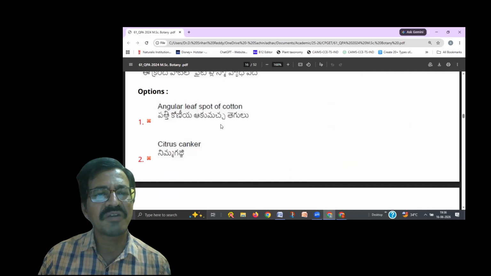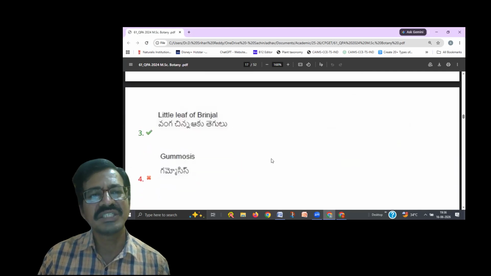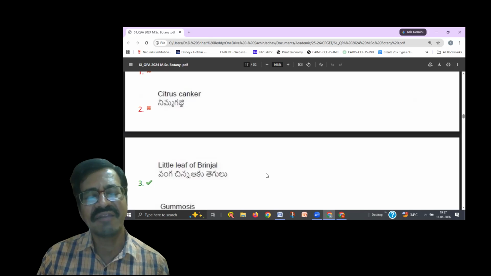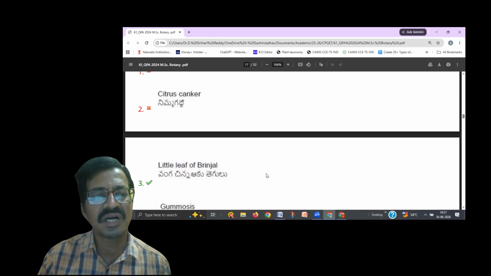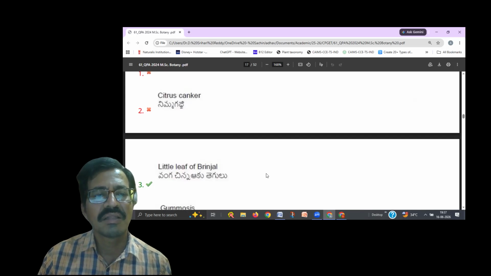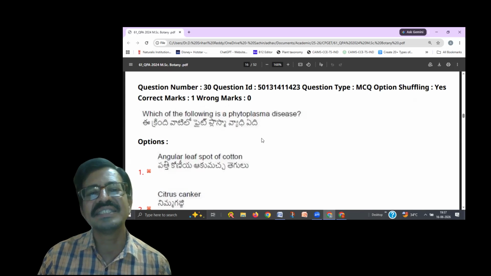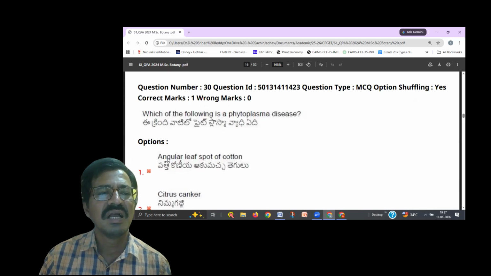Angular leaf spot of cotton, citrus canker, little leaf of brinjal, gummosis. Which is the right answer? Little leaf of brinjal. It is already given in your books. Little leaf of brinjal is caused by mycoplasma, but better than mycoplasma, we have to choose phytoplasma because it is located in the phloem of the plants. It causes diseases like wilt diseases. Little leaf of brinjal is caused by phytoplasma, and angular leaf spot of cotton, that already we discussed.